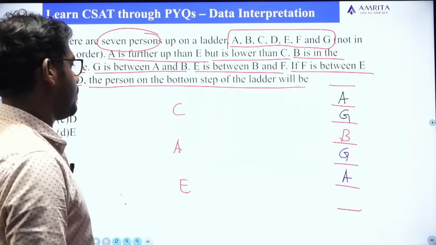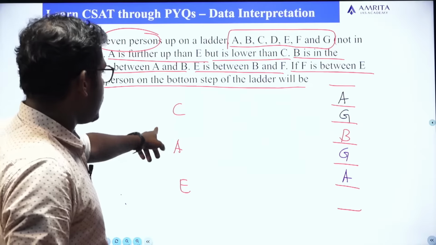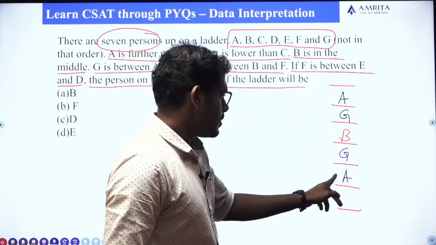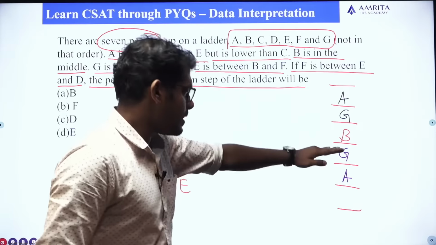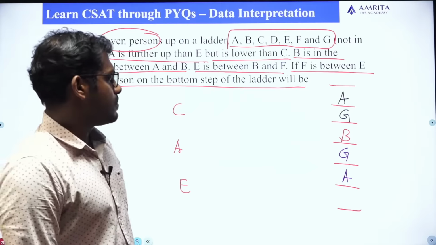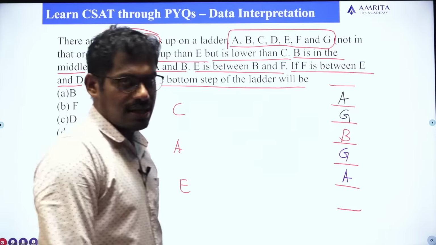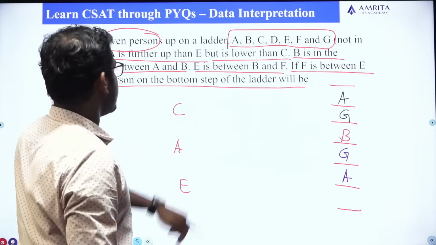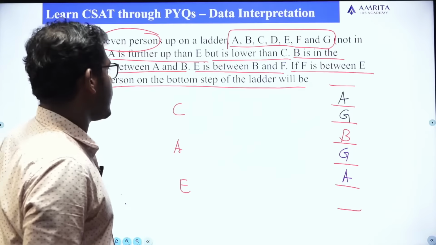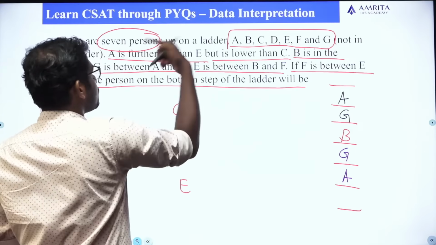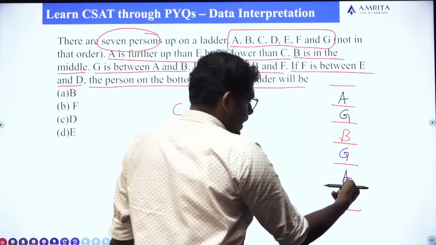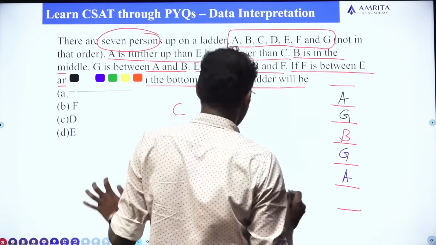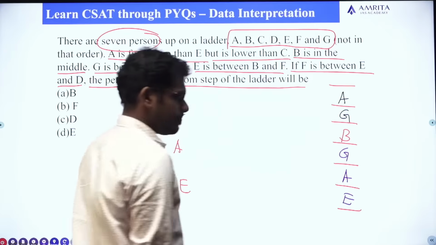Clear? Okay. But if this condition is followed, A will occupy the second last position. But the first statement says A is further up than E, which means that A is above E. Then E will come here.